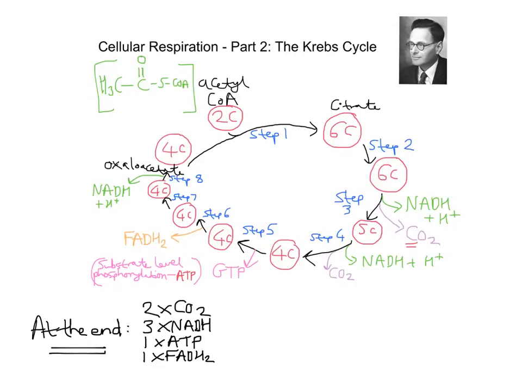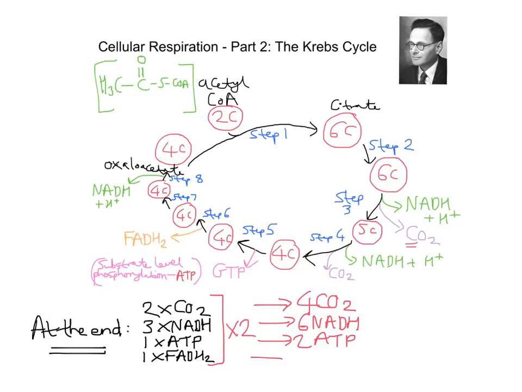So all of this would need to be times by 2. At the end of the Krebs cycle, for both pyruvates from glycolysis, what we've got is 4 CO2, 6 lots of NADH, 2 lots of ATP, and 2 lots of FADH2.